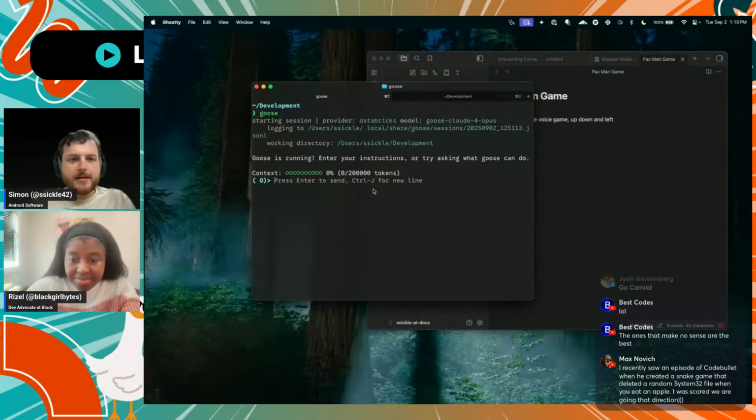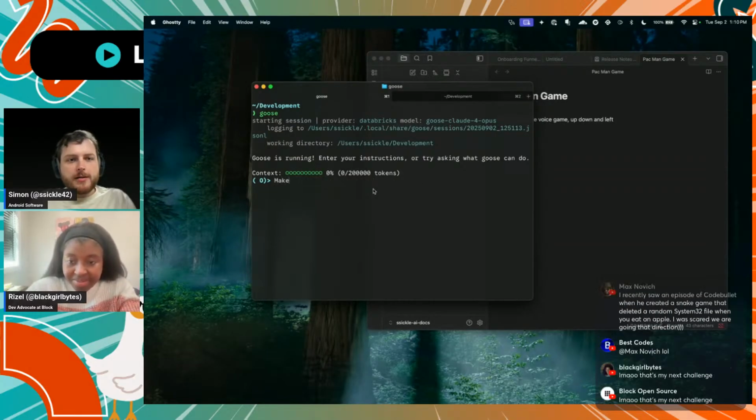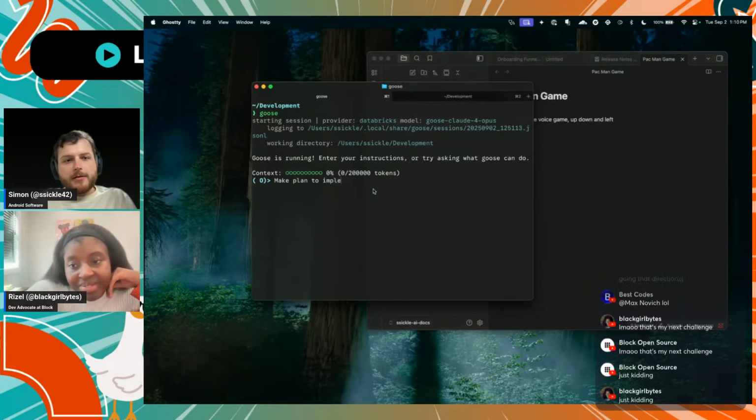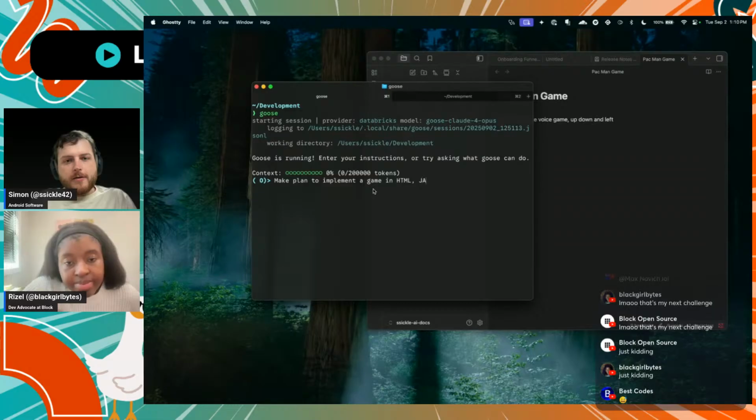So I'm going to ask Goose to make a plan to implement a game in HTML, Java, and JavaScript, and you know what? Let's throw in WebGL and see how it can do.